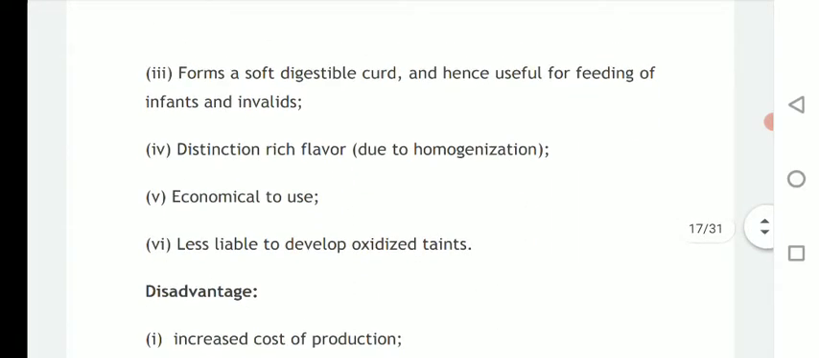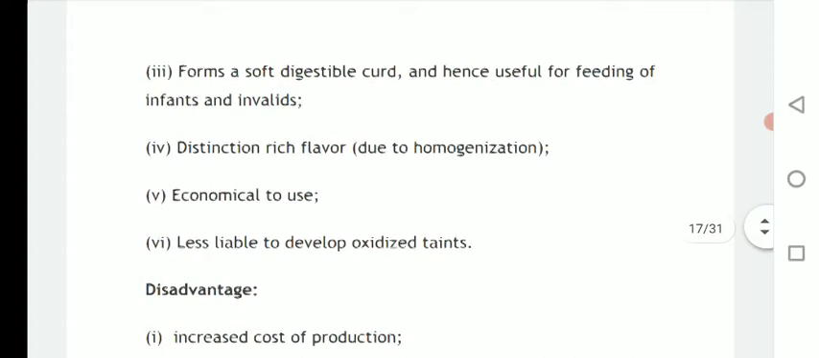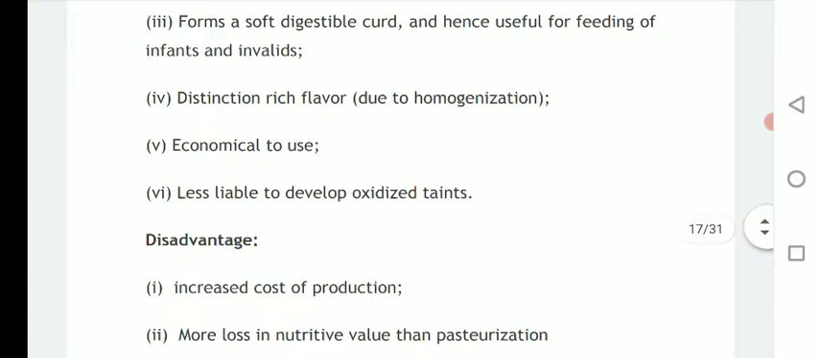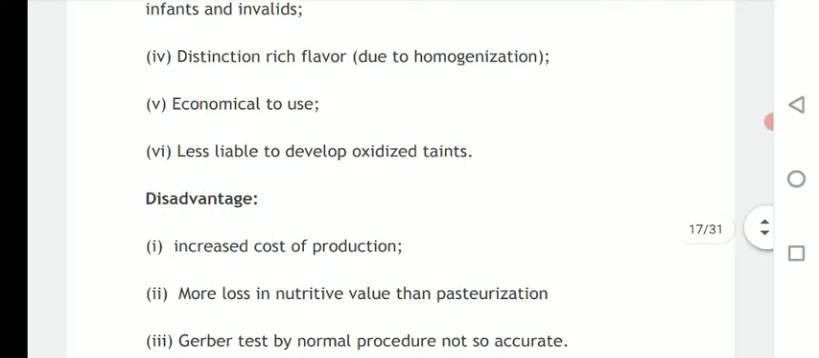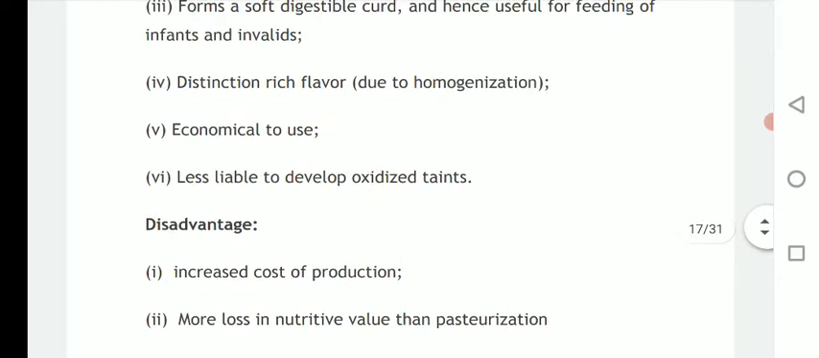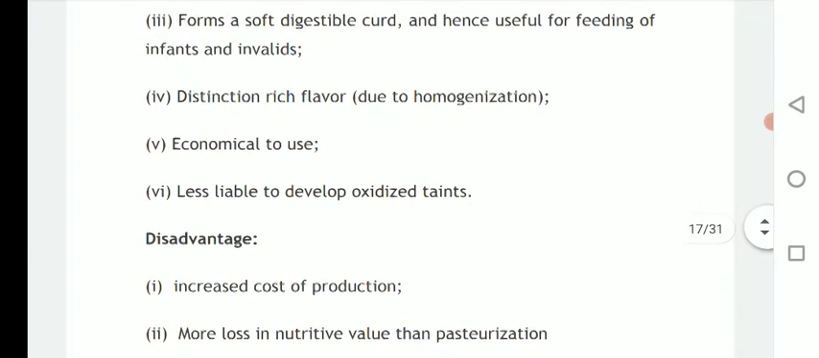It also forms a soft digestible curd and hence is useful for feeding of infants and invalids. Then, distinctive rich flavor due to homogenization. It has a distinct flavor compared to raw milk and normally pasteurized milk. It is economical to use and less liable to develop oxidized flavors. So these are the advantages of ultra high treated milk.